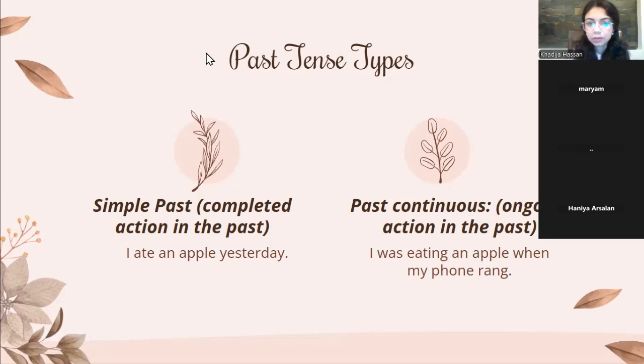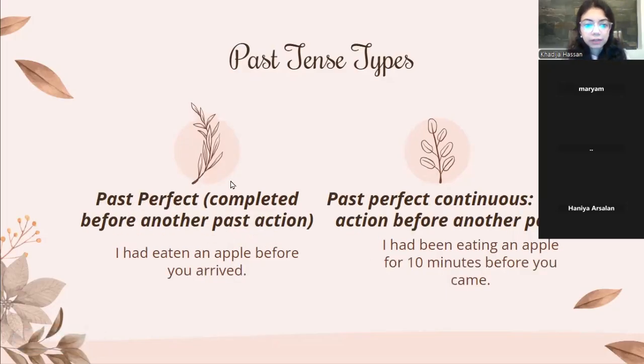And coming to past continuous. Past continuous is an ongoing action in the past, right? It was an ongoing action, but it was also in the past. I was eating an apple when my phone rang, right? So there was this continuity in the past of eating the apple when the phone rang, right?